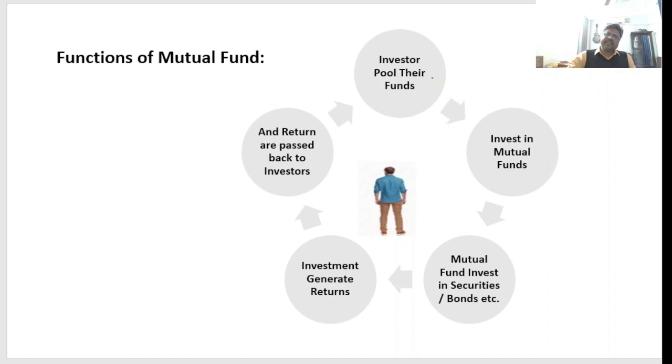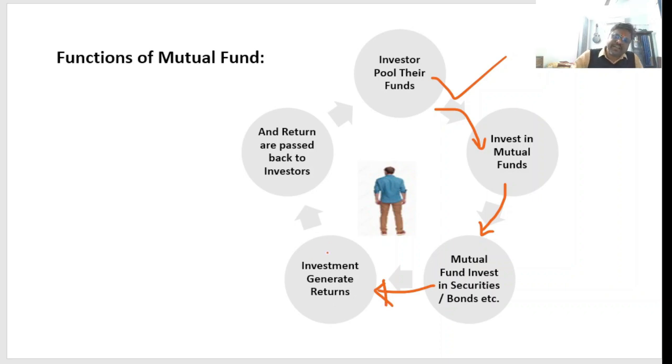So first of all, mutual fund companies take the money from us, money from various investors, and then they invest in mutual fund, and then again through mutual fund they invest in different entities like bonds, security, real estate, etc. And after investment, it generates the return.